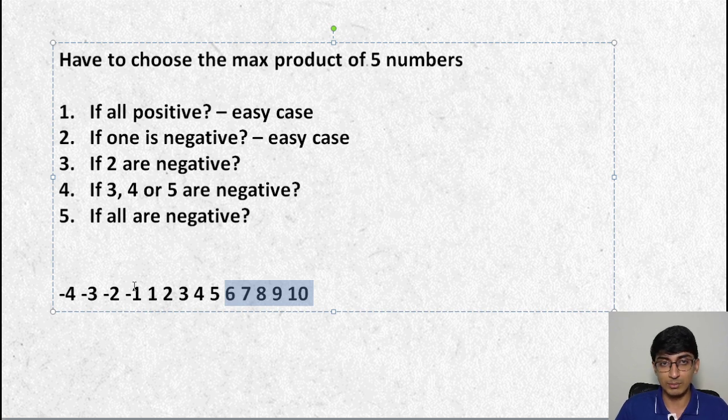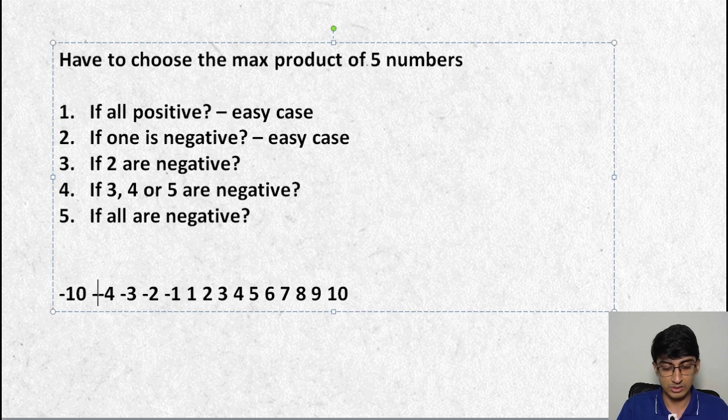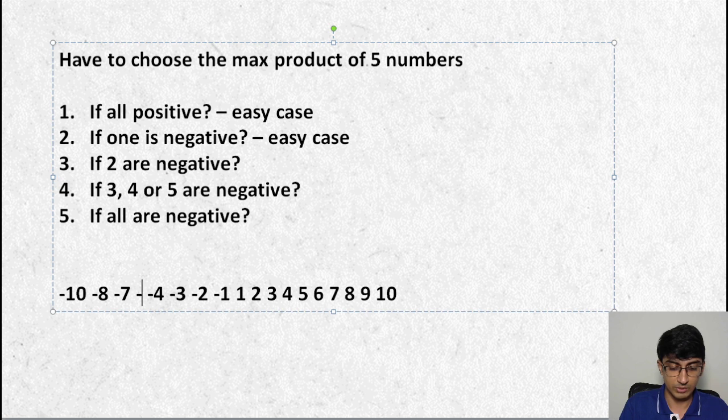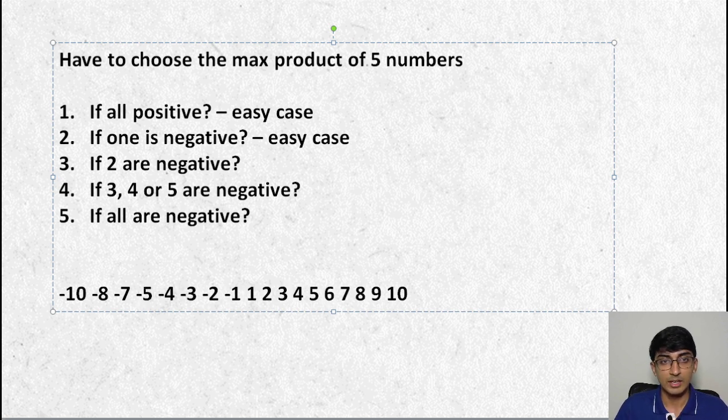Similarly, for the negative numbers, right? Let's say I had over here minus 10, minus 7, minus 8, right? And probably like, minus 8, minus 7, and let's say minus 5, right? Let's say I had this. I will always take these 5. There will be no scenario in which I will even consider minus 3. There's no point of considering minus 3, right?